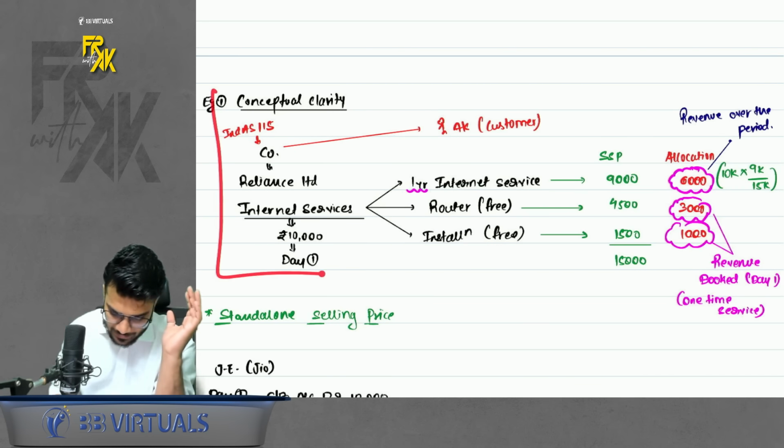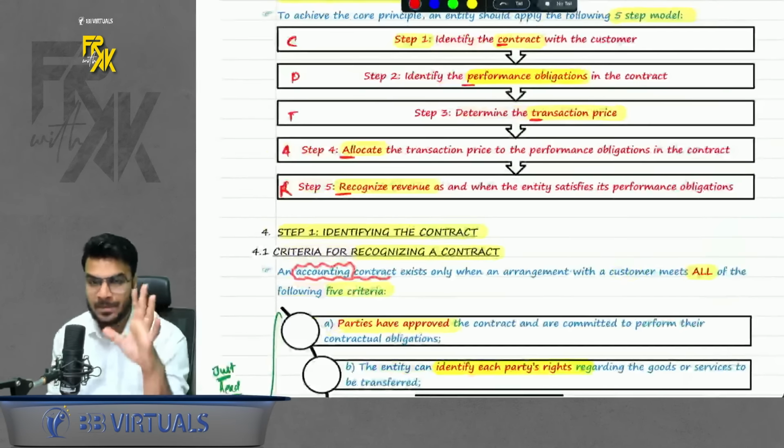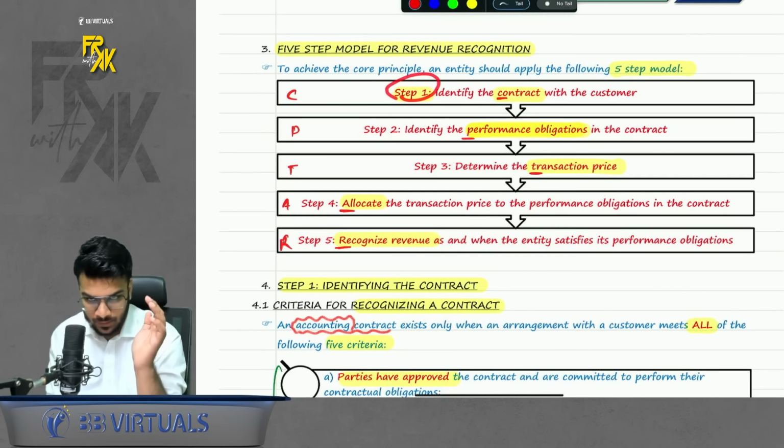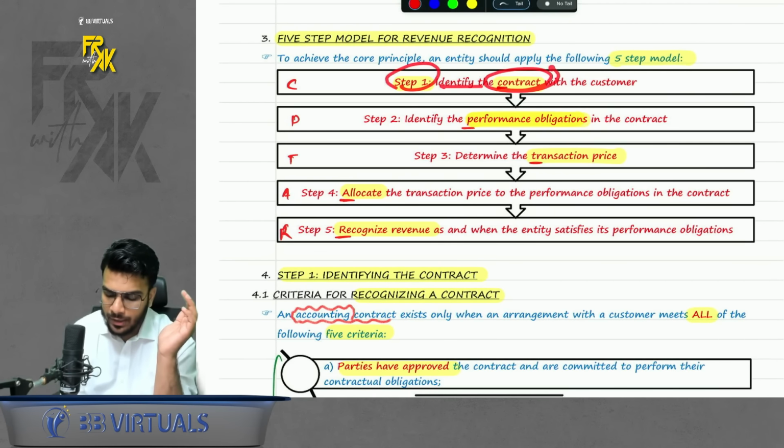So this example teaches you how do we do accounting as per the 5-step. How to remember this: CPTAR. Now we will start revising each step one by one. The first step was identifying the contract with the customer.